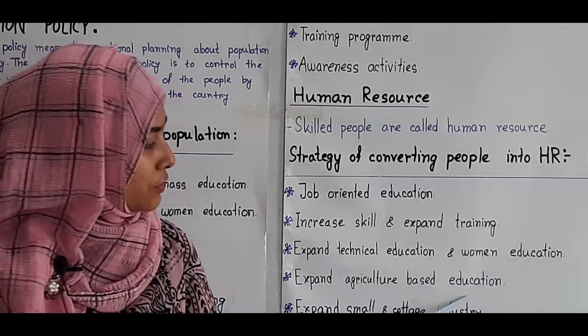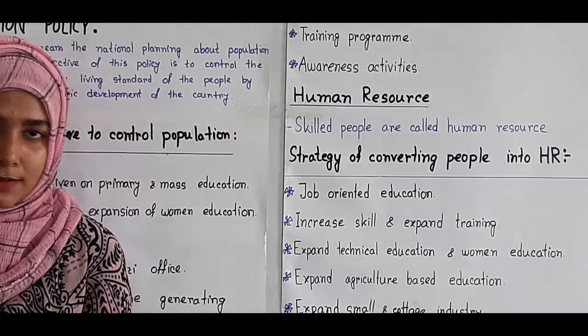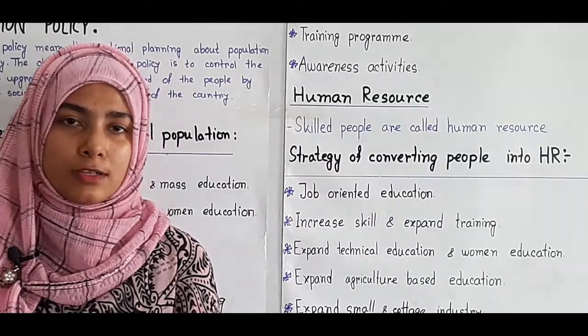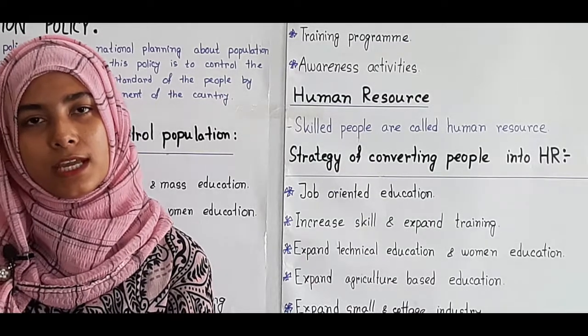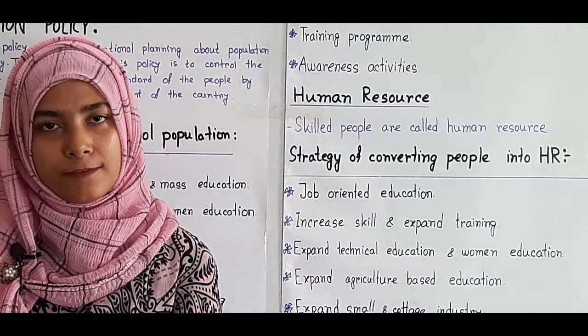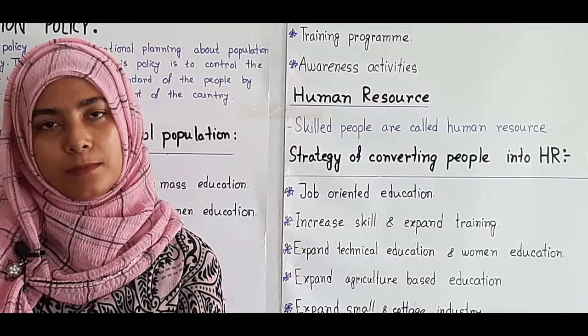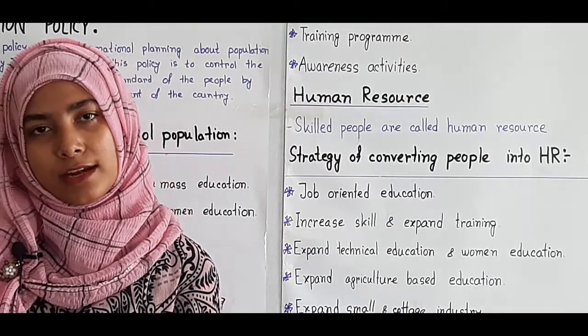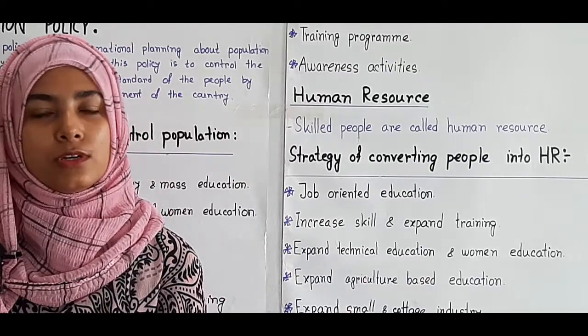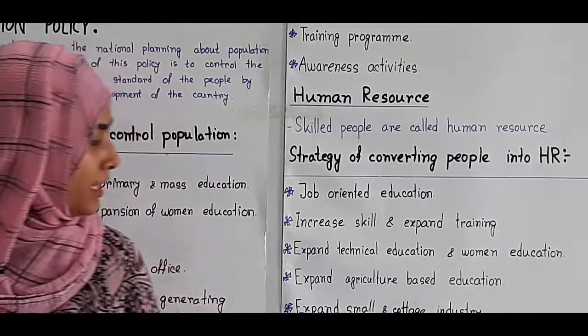Expand agriculture based education. Bangladesh is an agricultural country, and if we focus on agriculture, we can get development in this sector, by which we can export lots of foodstuff, because it is possible to focus on agriculture more and to produce more foodstuff. So this is very important.